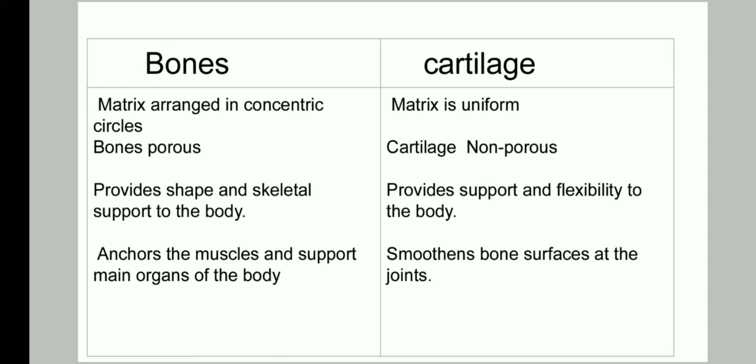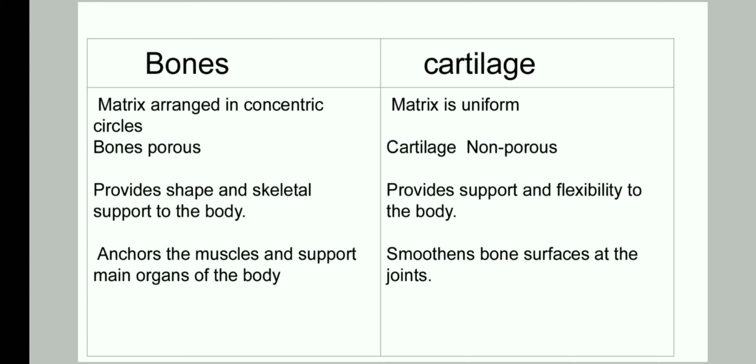And cartilage matrix is uniform. There is no circular arrangement of the cells. Bones are porous and cartilage is non-porous. Means pores are present in bone and cartilage does not have any pore in it. Bones provide shape and skeletal support to the body. Right?